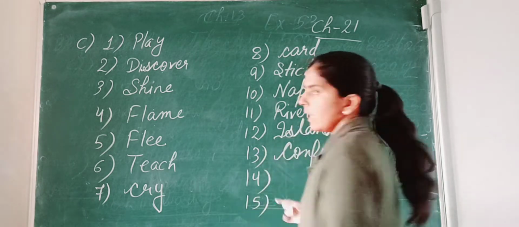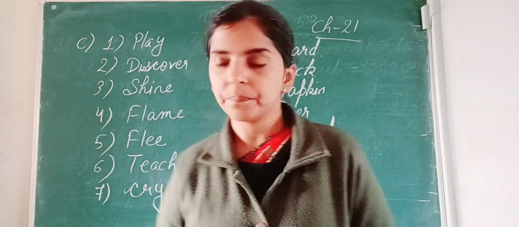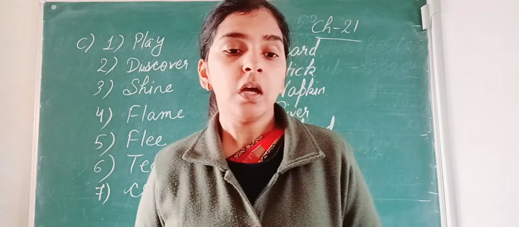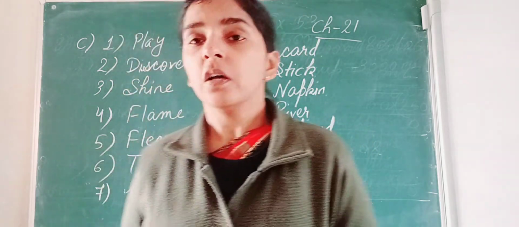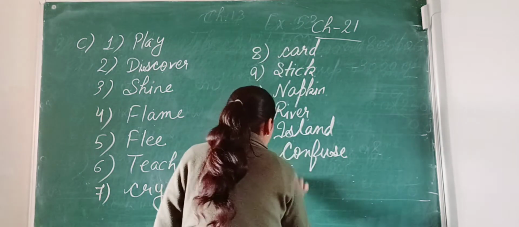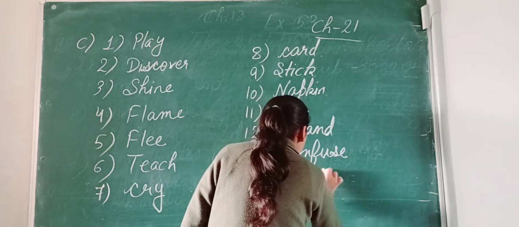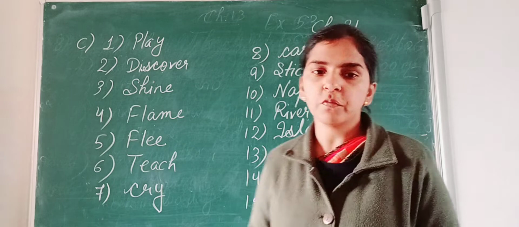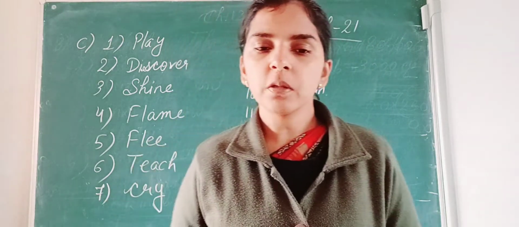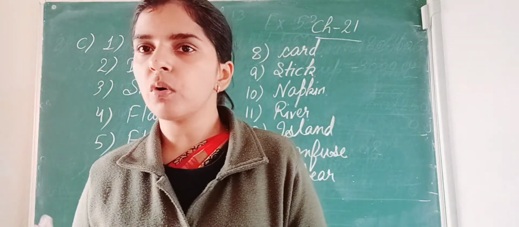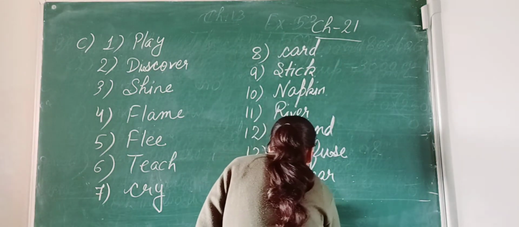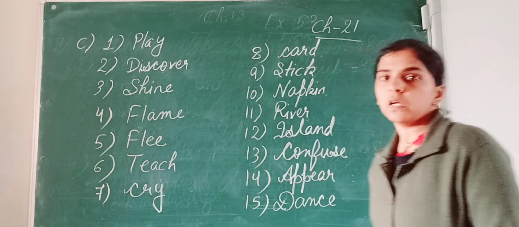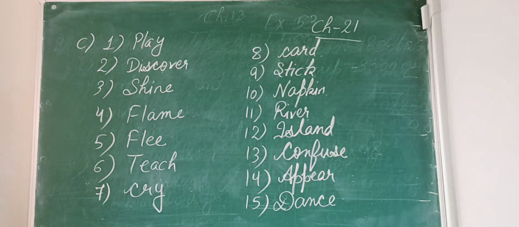Next, number 14. Now, appear, instantly, only, heavily. So here the odd word is appear. Next, number 15. Sometimes, before, really, dance or yearly. So here the odd word is dance. All others are adverbs. So these are the answers of exercise number C. Circle them in your book.